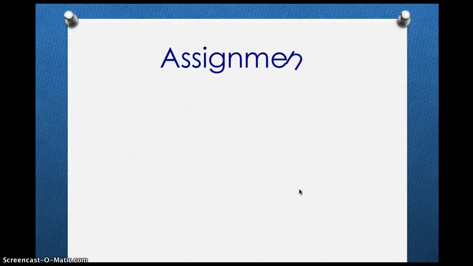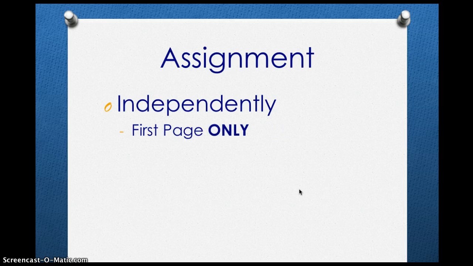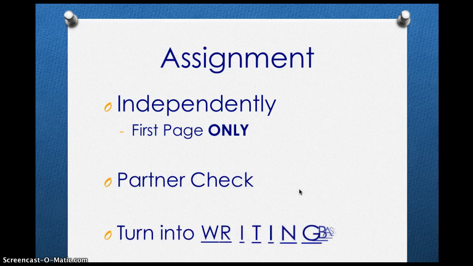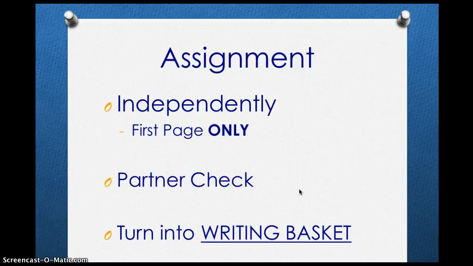Now that we've learned everything that we need to today, I have an assignment for you to complete for independent work. This assignment is independent, meaning that you're not allowed to ask your neighbor for help. I want you to do only the first page and then write your name on the board and wait until another friend is done and writes their name on the board. Then you and your partner can check the first page. When you're all done checking with a partner, I would like you both to turn your activity into the writing basket and then find a quiet learning activity until everyone is done and we're ready to go to lunch. Great job today, class.